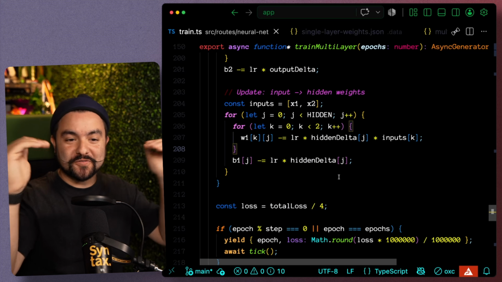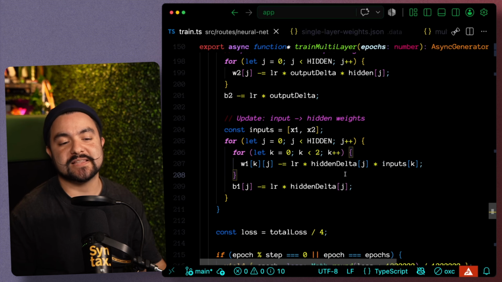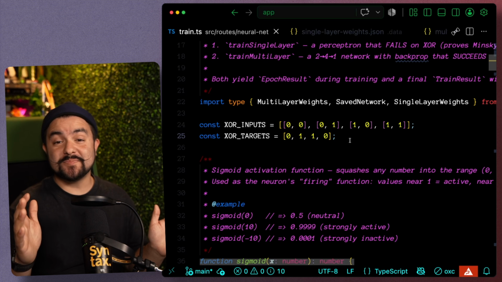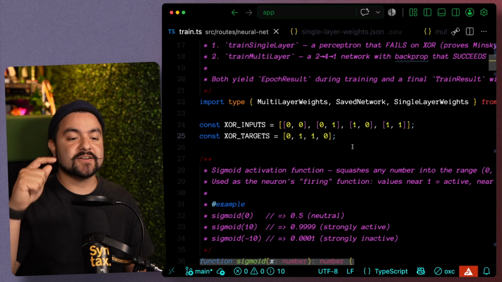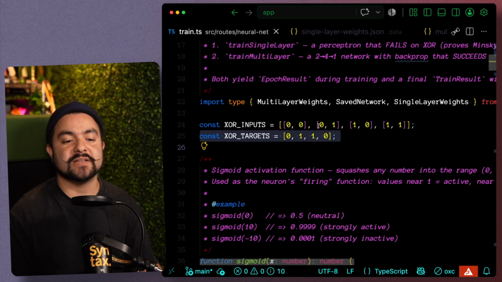So really, the code from single layer to multi-layer isn't that much more complex. It's really just calculating between those layers. And we can add any number of hidden layers we want. The code will be very similar. And so that's the basics of a neural network. You set up your inputs, you set up your outputs, set up your hidden layers, and then just start iterating to adjust those weights until you reach a point where those weights give you the expected output given these inputs. Okay, so we've got the basics of a neural network.